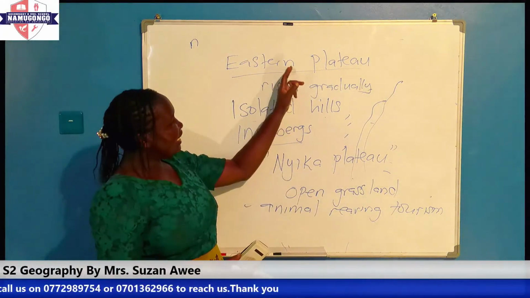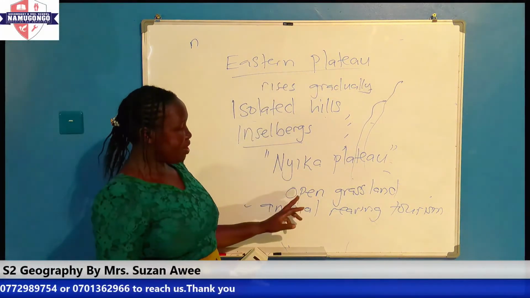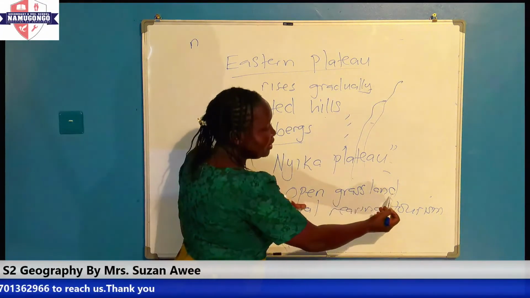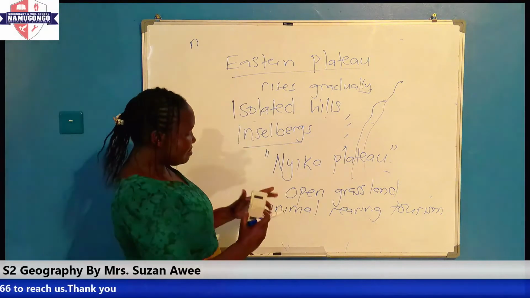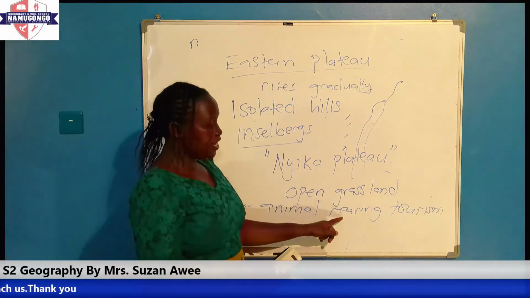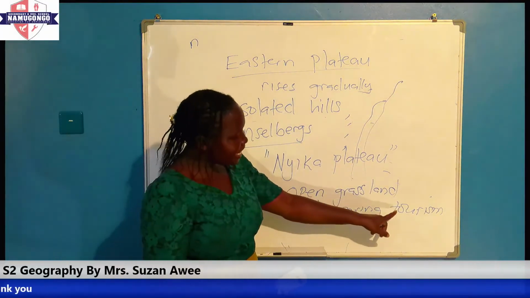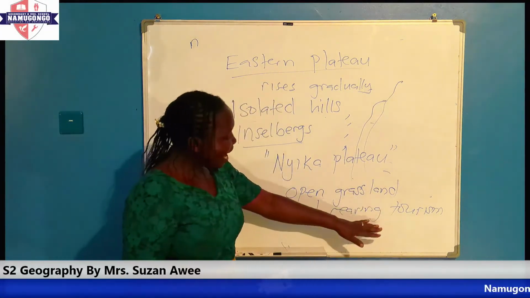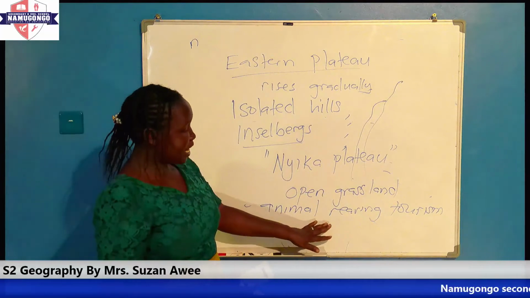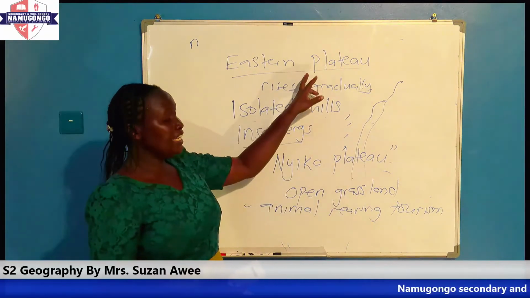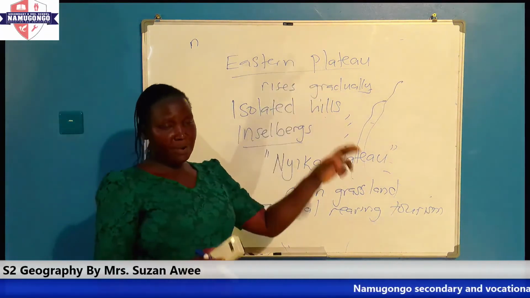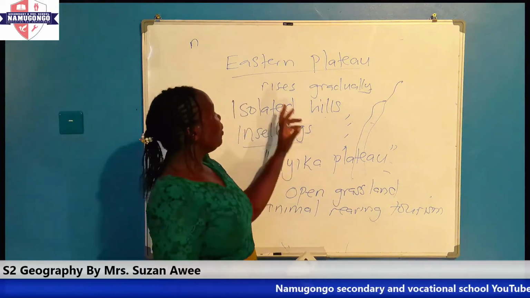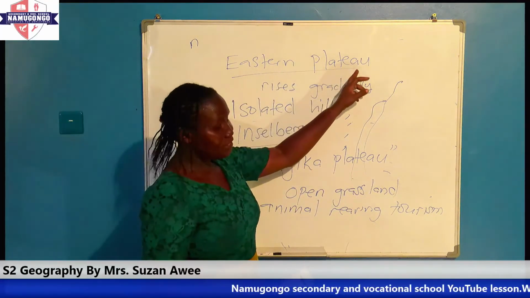This area can encourage animal rearing because it is mainly made up of open grass, and this grass is used for feeding the animals. Besides that, tourism can take place because there are very many national game parks and game reserves in this Eastern Plateau. So briefly, that is what we need to know about the Eastern Plateau.